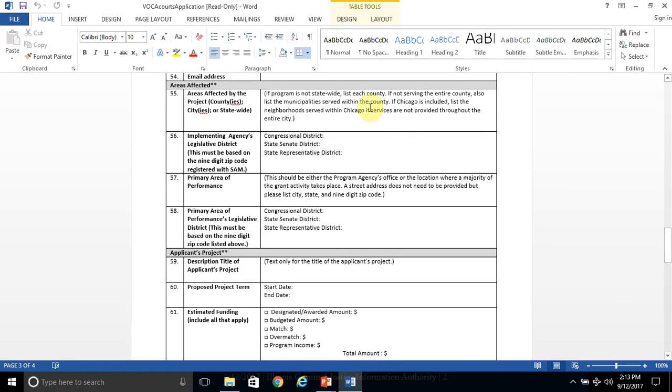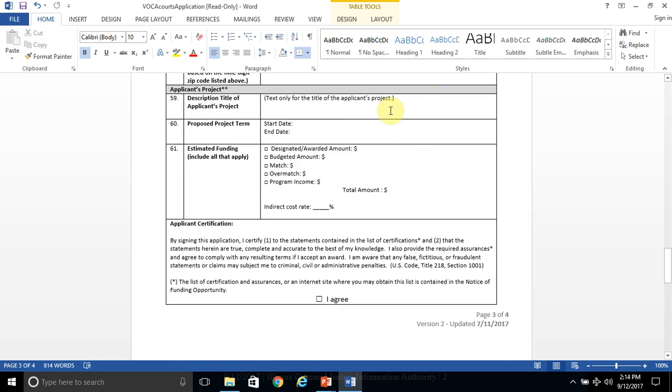In these boxes, we're looking for the areas that are affected by the program and the congressional, state senate, and state representative districts for the implementing agency. And it should be based on the 9-digit zip code that the implementing agency used when it registered in the SAM.gov system. The primary area of performance might be the same as in box 55, the areas affected. And then we'll be asking for the congressional district, state senate district, state representative district of that area of performance. So the areas affected might be the entire county. There might be a primary area of performance that is a discrete location.